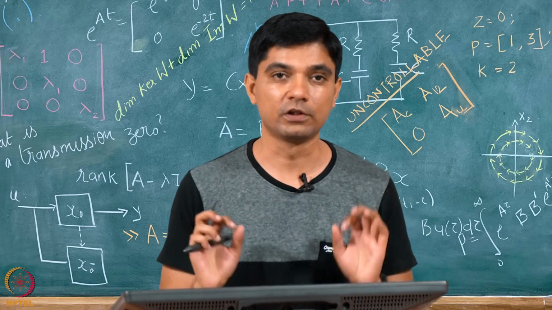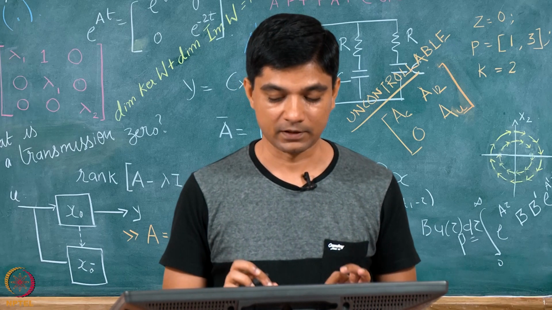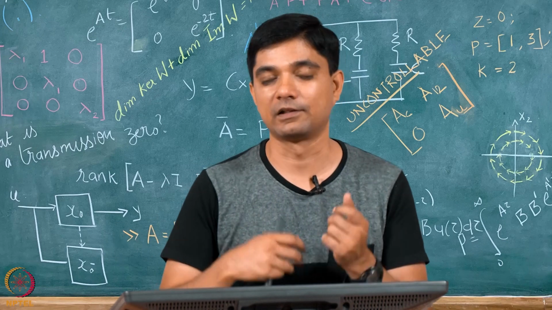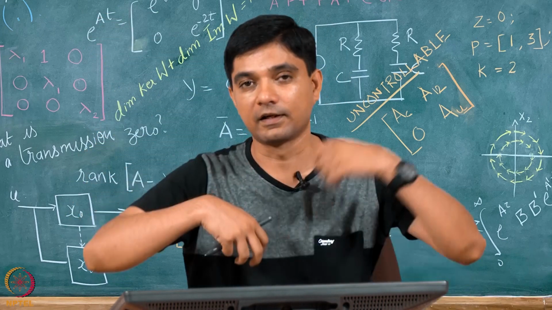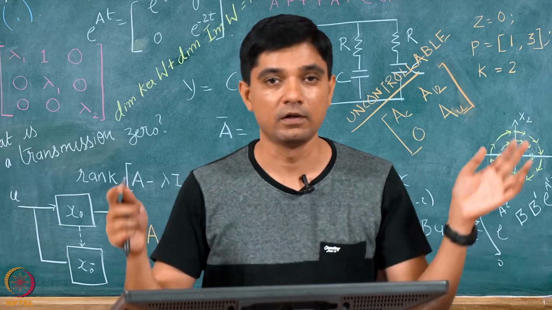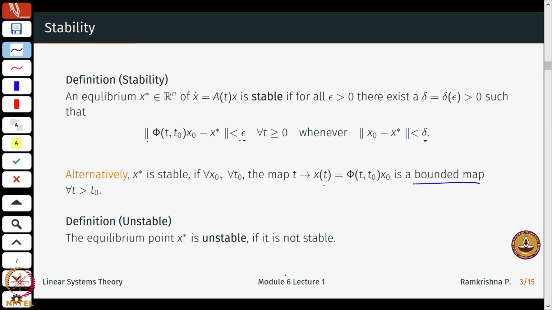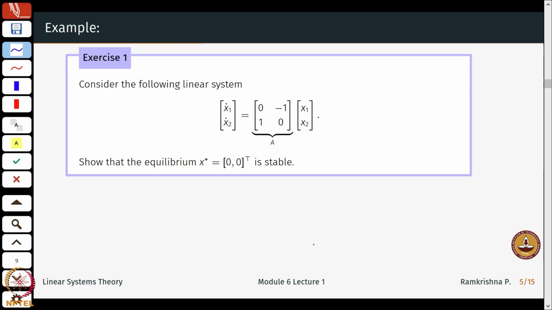What is unstable? There is only one definition. Whatever is not stable is unstable. That is the only definition of instability. You do not really check whether the solutions go to infinity or whatever else. Whatever is not stable is unstable. That is the only definition of a system being unstable.